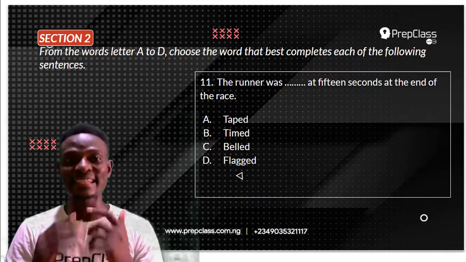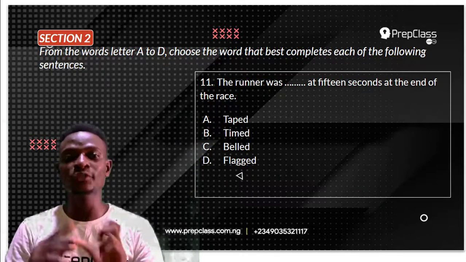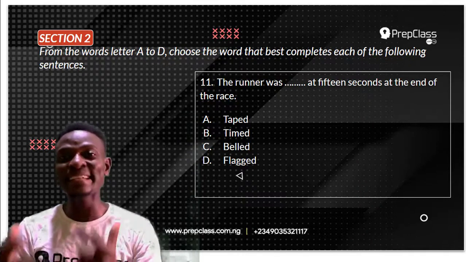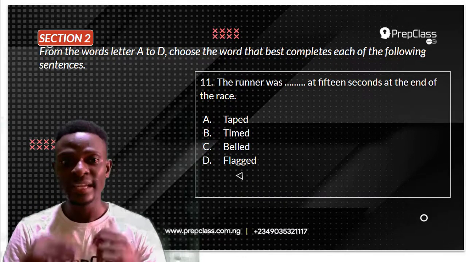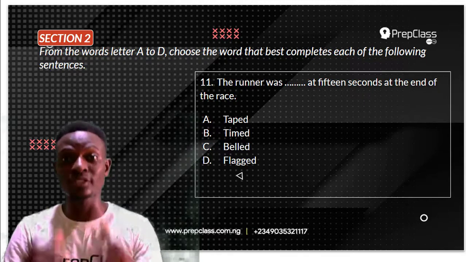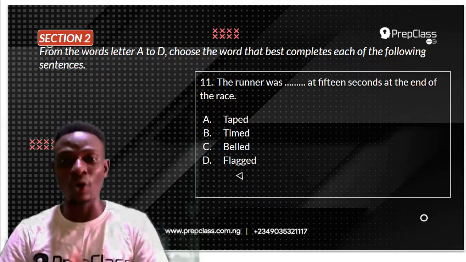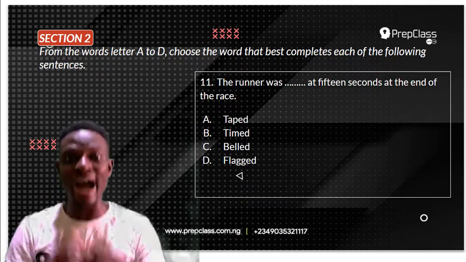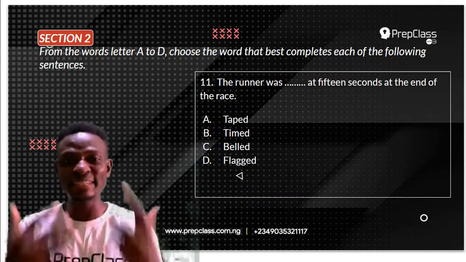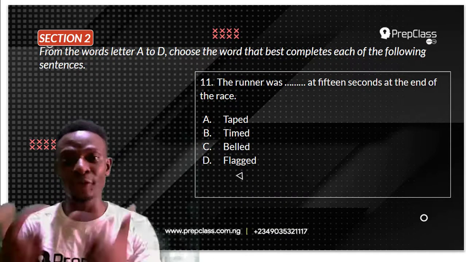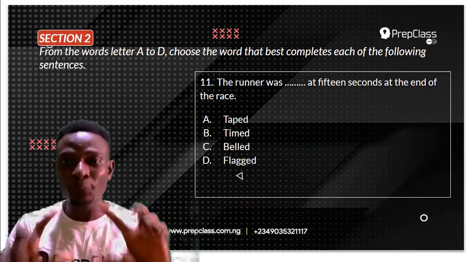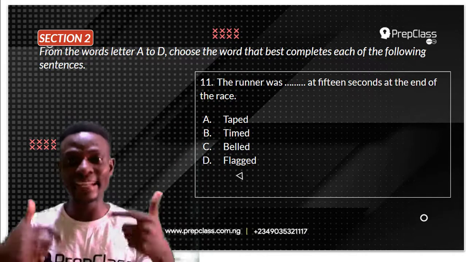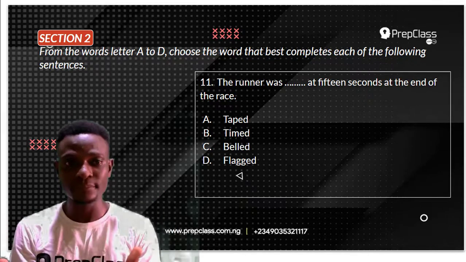Now, from my knowledge of the WAEC questions, this section is based on register. Register are words associated with different and particular fields. So you are to select the most appropriate option to fit in the blank space.